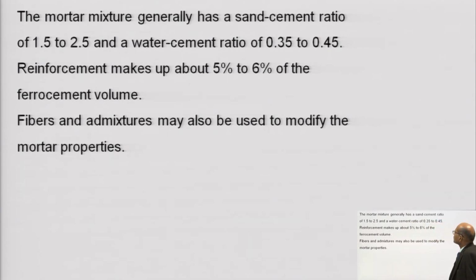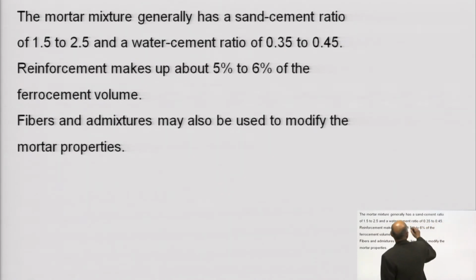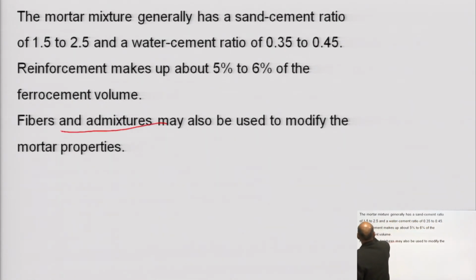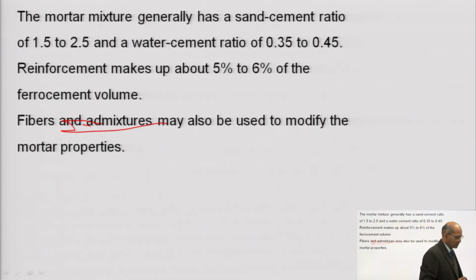If you see, the mortar mixture generally has a sand cement ratio of 1.5 to 2.5. So, one part is your cement, and sand is 1.5 to 2.5 times. And the water cement ratio, because that influences the permeability, is in the 0.35 to 0.45 range. And if you consider how much is the percentage of mesh reinforcement, it generally ranges from 5% to 6% of the ferrocement volume.